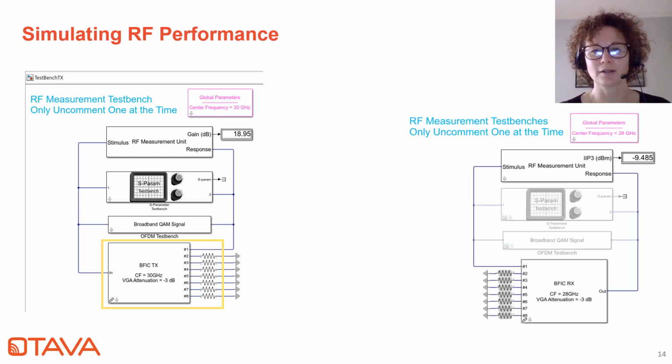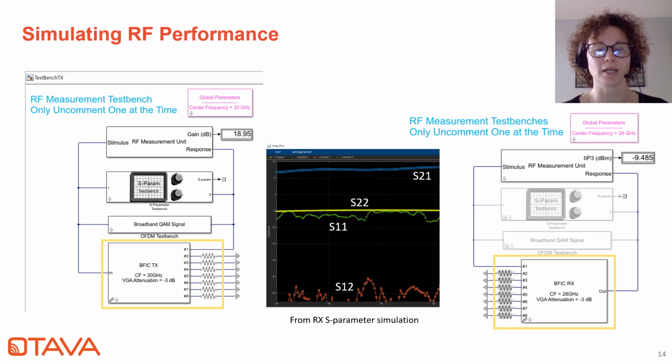Here's the receive test bench, built really in a similar fashion around the beamformer receive model. And they're structured the same way with 3 selectable RF measurement blocks. The first one allows for gain, IP3, noise figure simulation. That's shown on the top. The second one is for S parameter extraction, and an example of what you would get when you run the simulation here. And finally, the last block in this test bench allows for modulated waveform analysis such as ACLR and